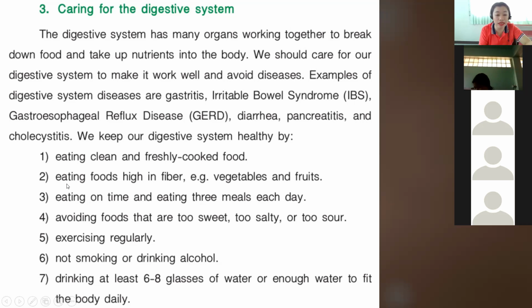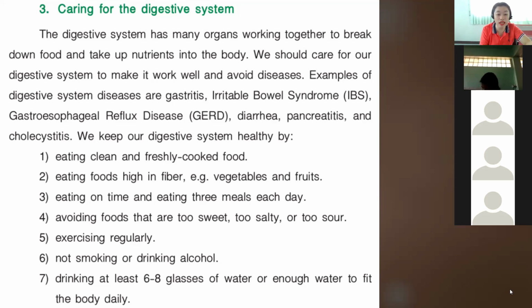Okay, number two, we have eating foods high in fiber. Example, vegetables and fruits. Number three, eating on time and eating 3 meals each day. Number 4, avoid foods that are too sweet, too salty, or too sour. Number 5, exercising regularly. Number 6, not smoking or drinking alcohol. Number 7, drinking at least 6 to 8 glasses of water or enough water for the body daily.